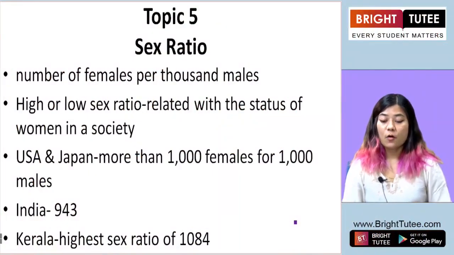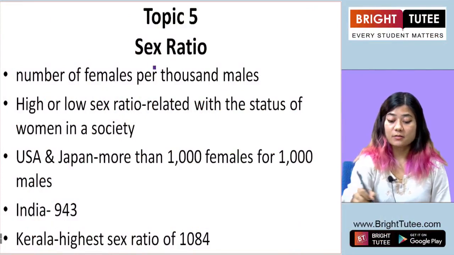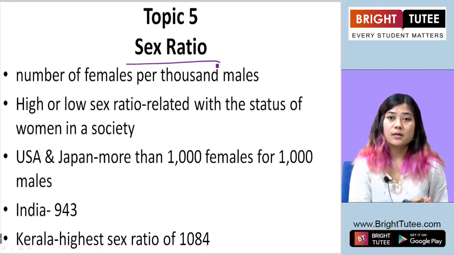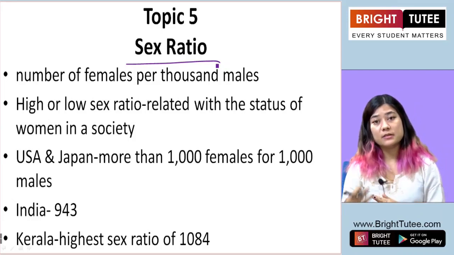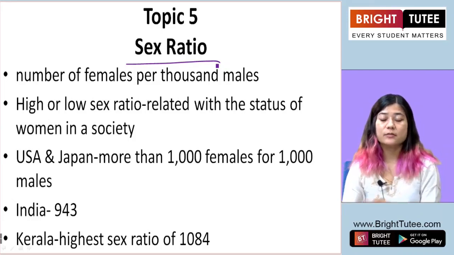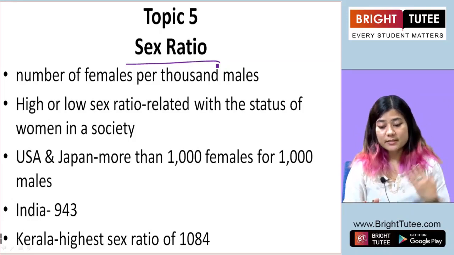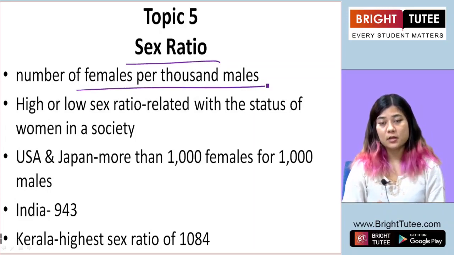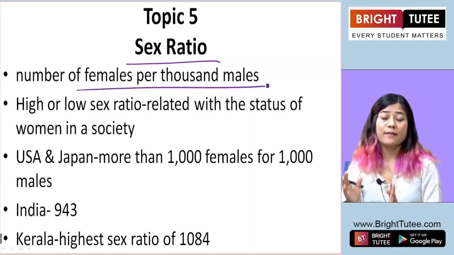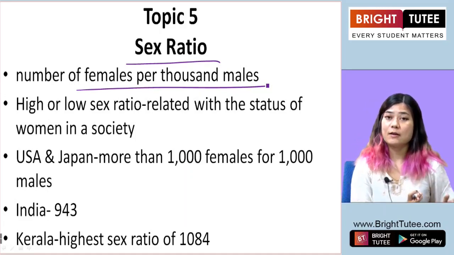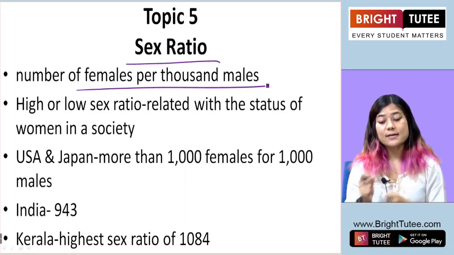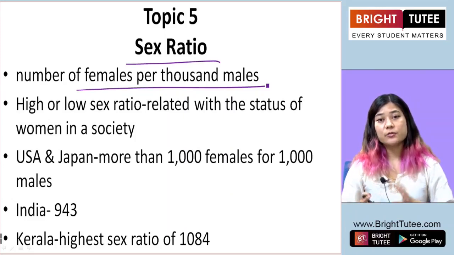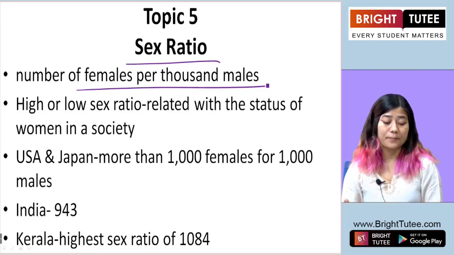So with that, we move on to the next topic, and this topic is called the sex ratio. Now, what is sex ratio? In the earlier topic, we looked at the birth rate, the death rate, and migration. Now, sex ratio is the number of females per 1,000 males. So, for every 1,000 males, whether we have 1,000 females or not, that number gives us the sex ratio.